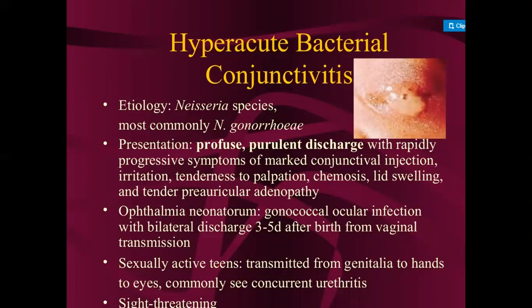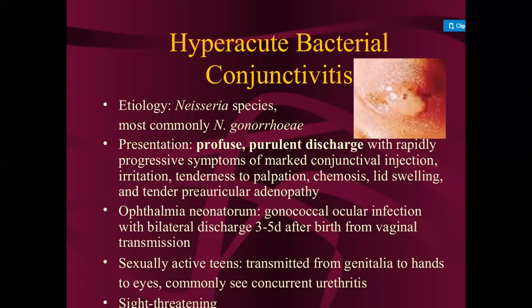Then next is hyperacute bacterial conjunctivitis. The etiology is Neisseria species, most commonly Neisseria gonorrhoeae. The presentation is profuse purulent discharge with rapidly progressive symptoms of marked conjunctival infection. The patient has severe irritation and tenderness to palpation. When we palpate the eye, the patient has tenderness. The patient also has chemosis and lid swelling, the eyelids are swollen, and tender pre-auricular adenopathy is also present.